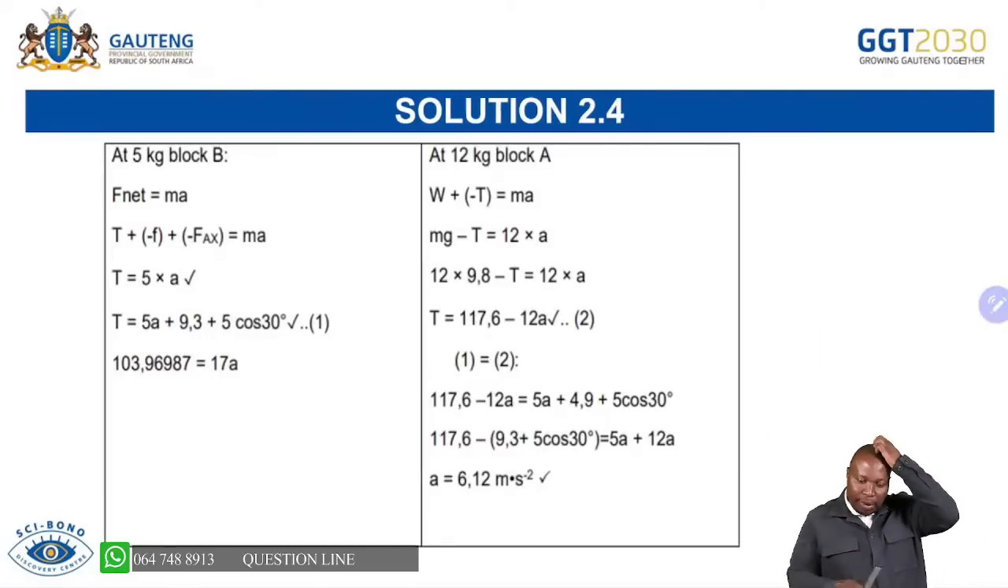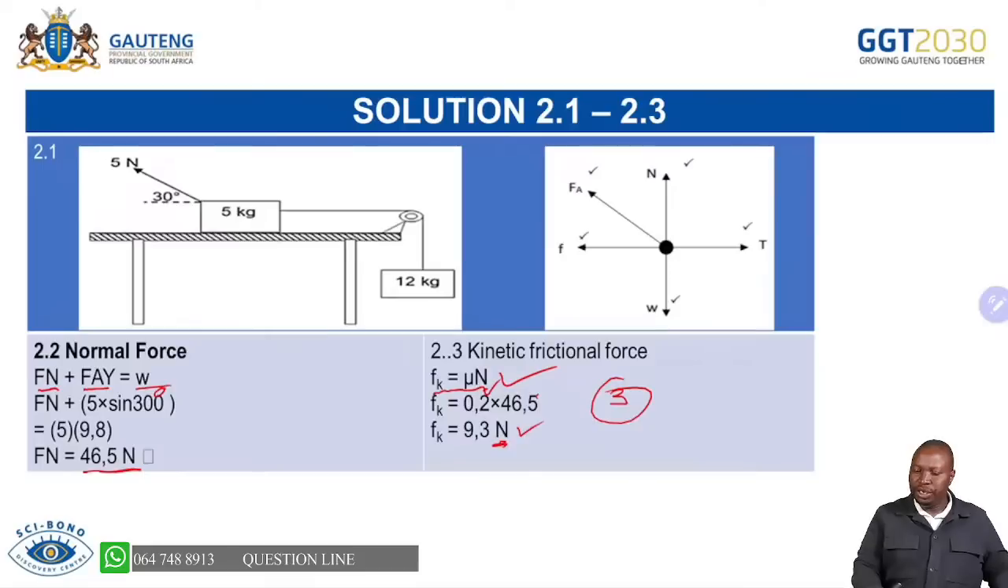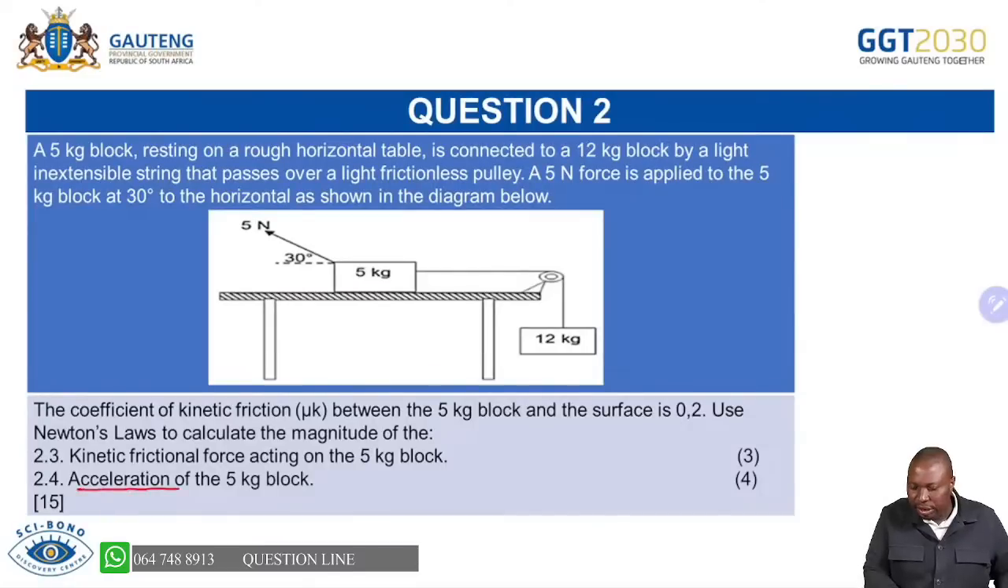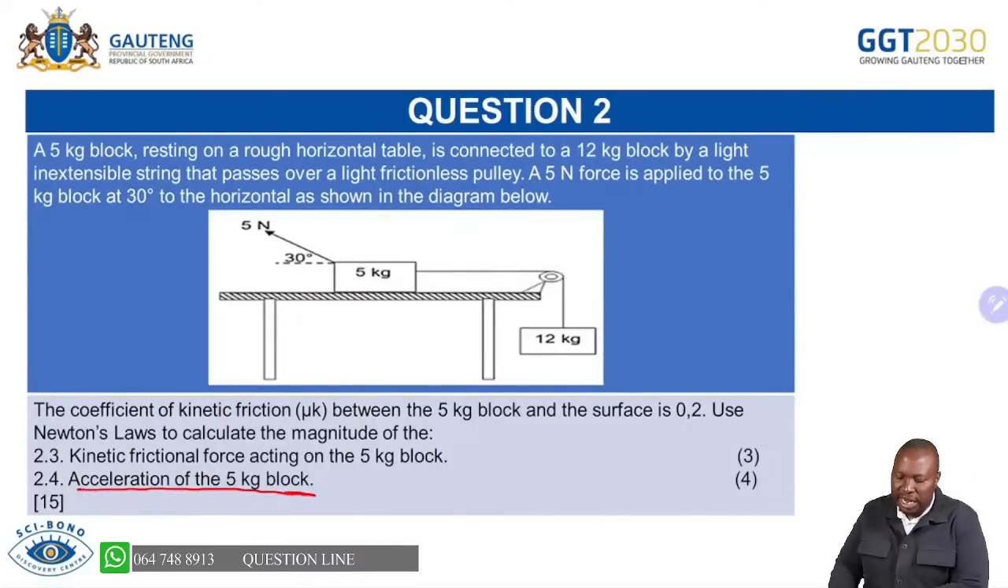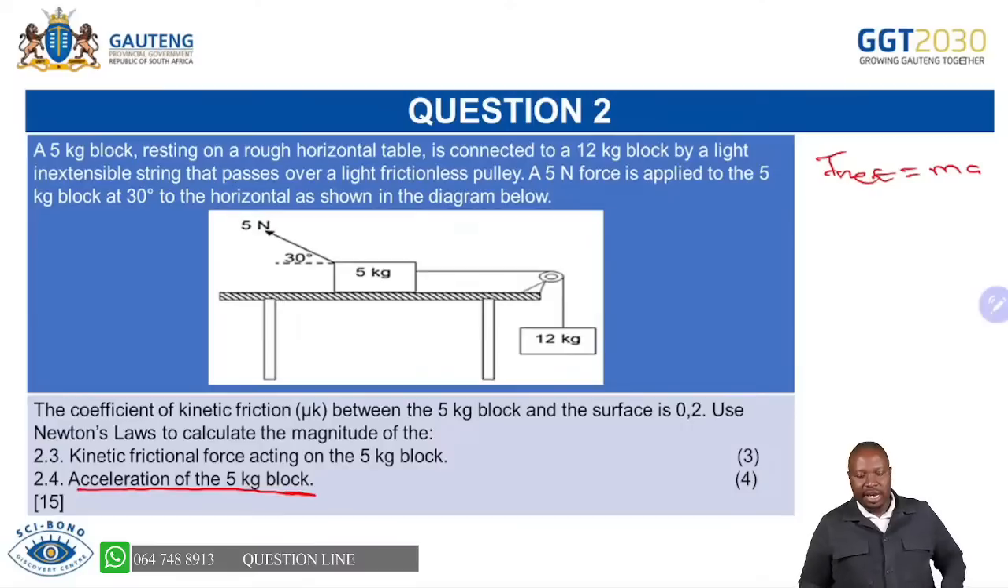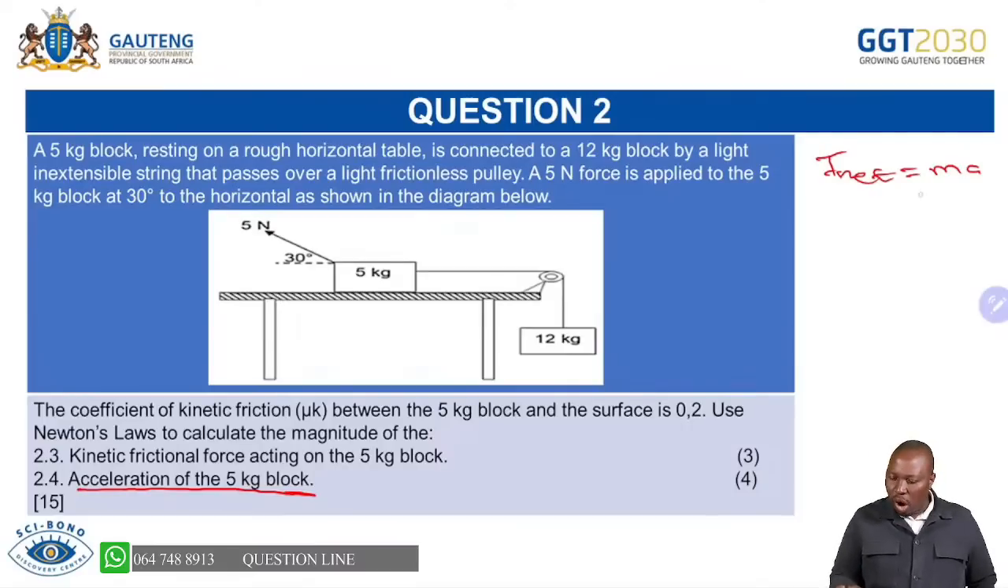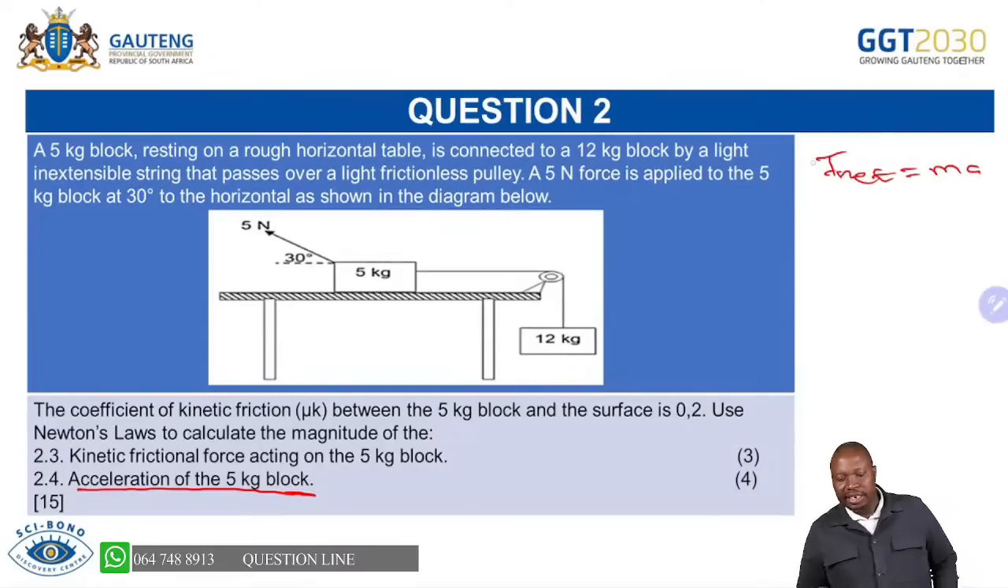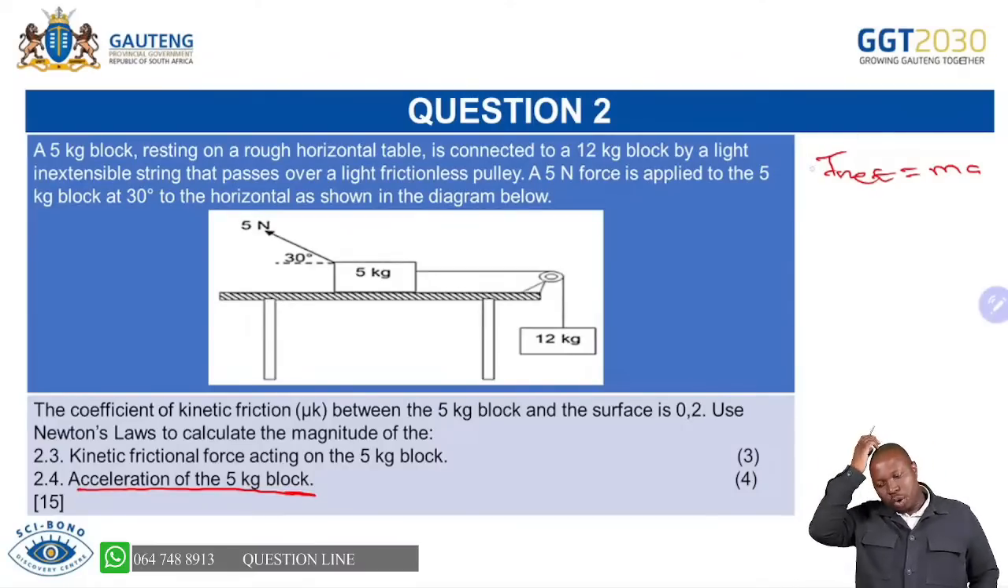When you go to our last question, which is 2.4, it says calculate the acceleration of the 5 kg block. It's very important here, that's when we apply Newton's second law, because with Newton's second law we say F net equals ma. So what are we saying here? We are saying add all the forces that are acting there. They must be equal to ma.